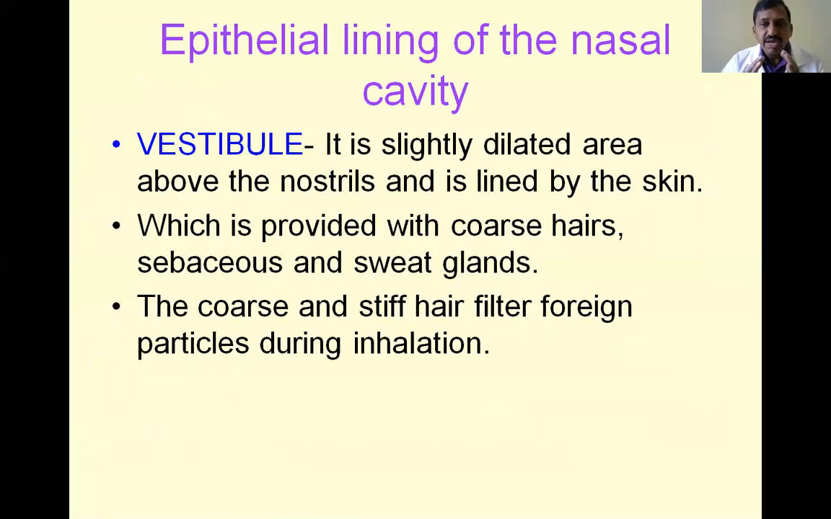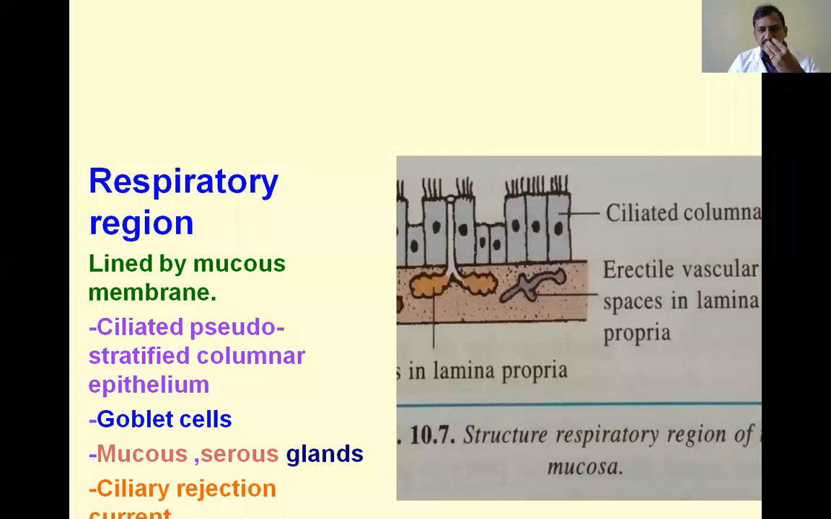Here the epithelial lining of the nasal cavity is very, very important. The vestibule is slightly dilated and lined by skin, provided with coarse hair, sebaceous and sweat glands. The coarse, stiff hair filters the foreign particles. That is the first line of defense of the body. While inhaling, the hair first filters the coarse particles from the inhaled air. After that, the air enters the second part, the respiratory part.